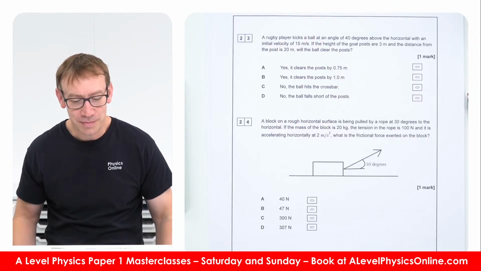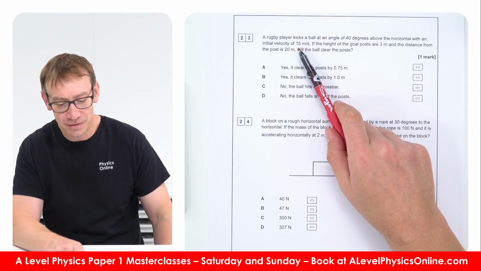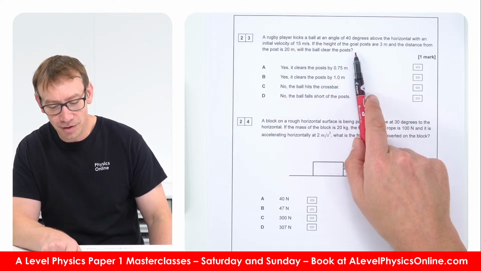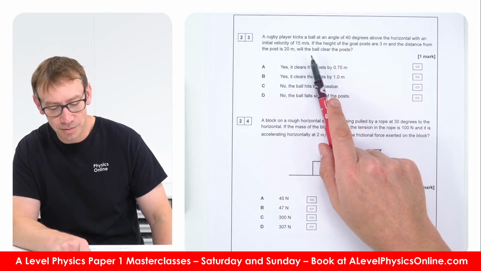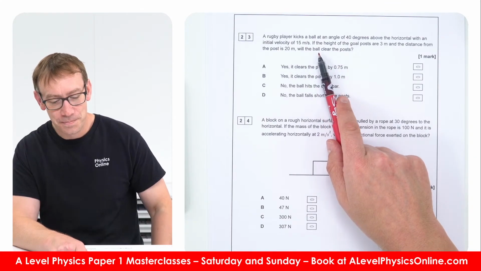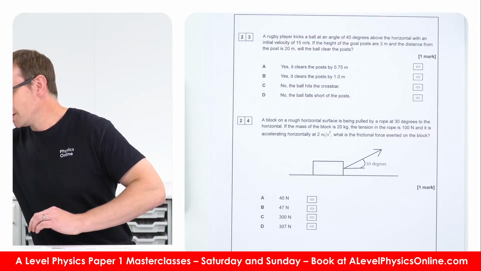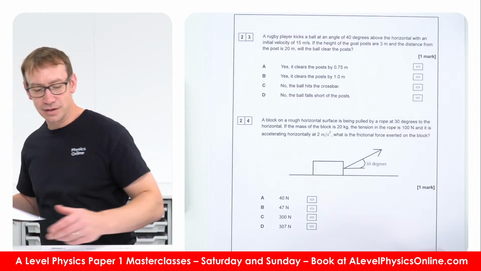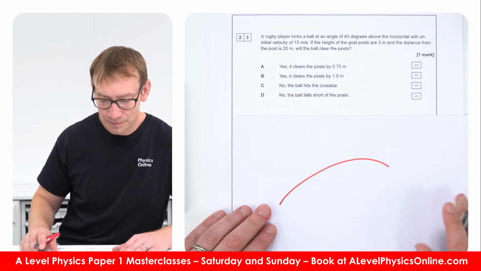Okay, a rugby player kicks a ball at an angle of 40 degrees above the horizontal with an initial velocity of 15 metres per second. If the height of the goal post is 3 metres and the distance from the post is 20 metres, will the ball clear the posts? Now that is a lot of information, so what I'm going to do is just start with a diagram. So basically this is what happens, I think.